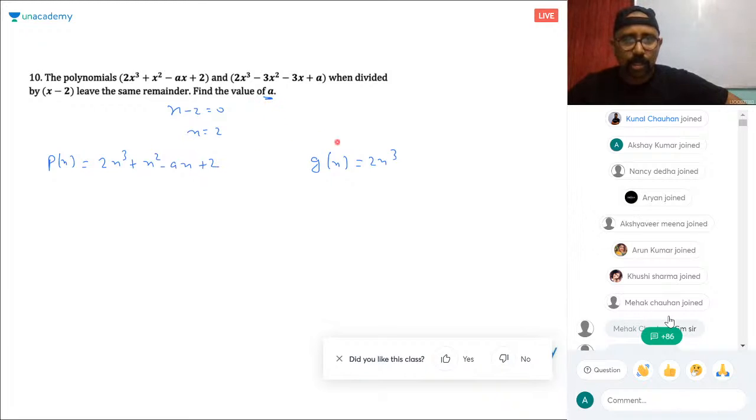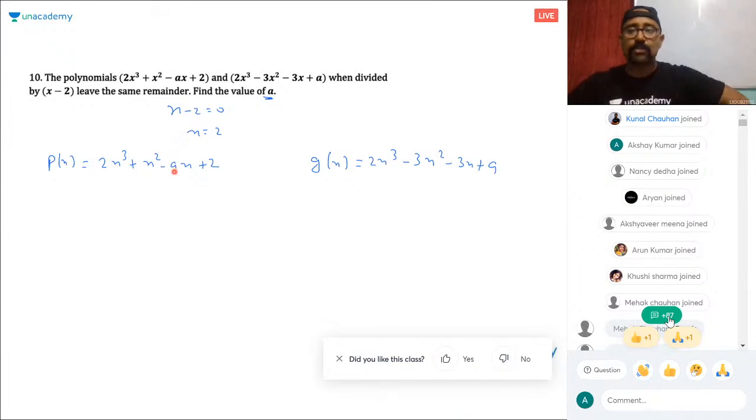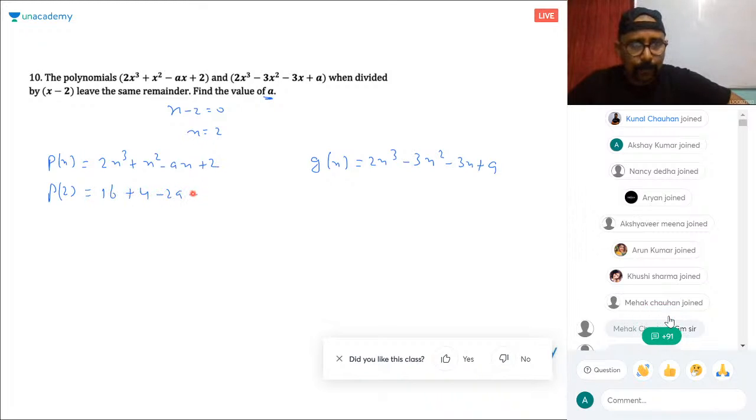So g(x) is 2x cube minus 3x square minus 3x plus a. This is the remainder concept, and we use it in class 10th as well. So get P2. Putting 2 here, this will be 16, this will be 4 minus 2a plus 2. So the remainder is 22 minus 2a. That is P2. Similarly, G2: putting x as 2 here again, this is 16 minus 12 minus 6 plus a.